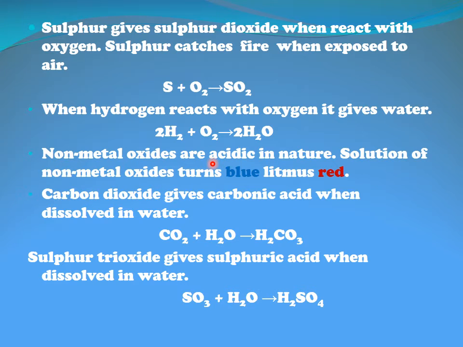Nonmetal oxides are acidic in nature. How can we find it out? We can find it out using litmus paper. When we use litmus paper, blue litmus changes to red, proving that it is acidic in nature. Carbon dioxide, which is a nonmetal oxide, when it reacts with water forms carbonic acid, whereas sulfur trioxide, when it reacts with water, forms sulfuric acid.